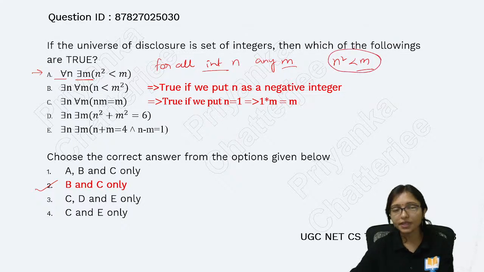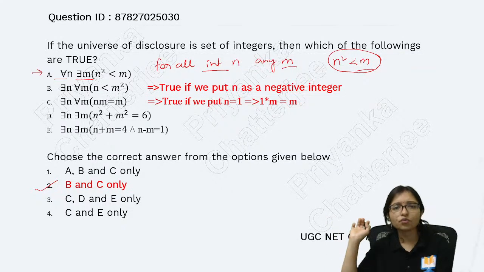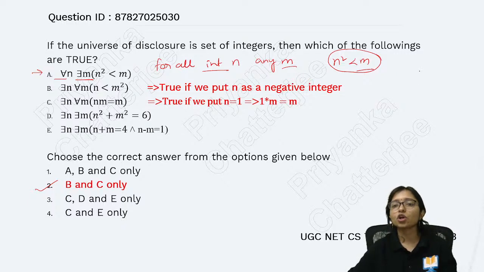Is it possible? Is it true? Because you can put any value. For all integers means for everyone, and all integers would have to be less than m. That will not be true.